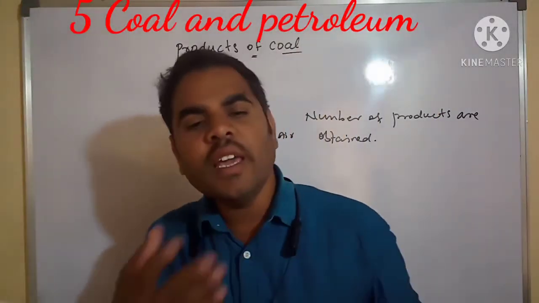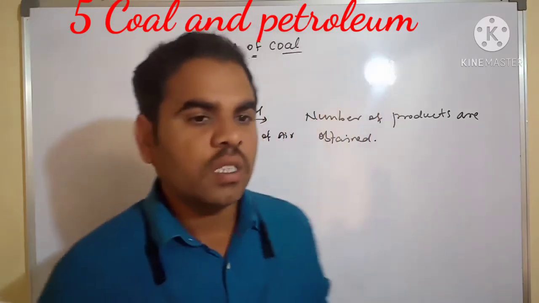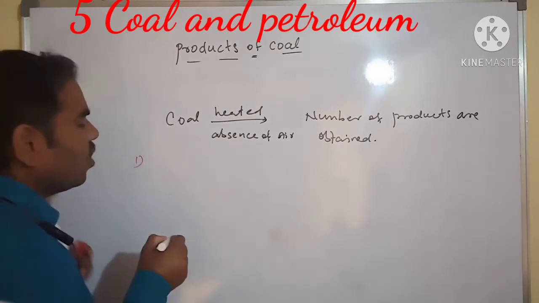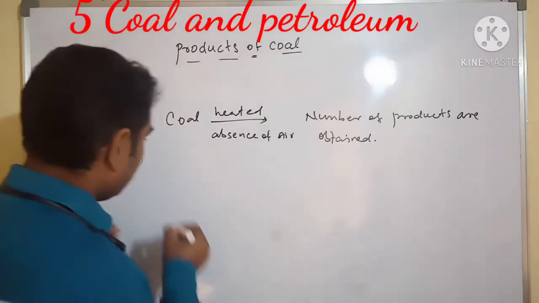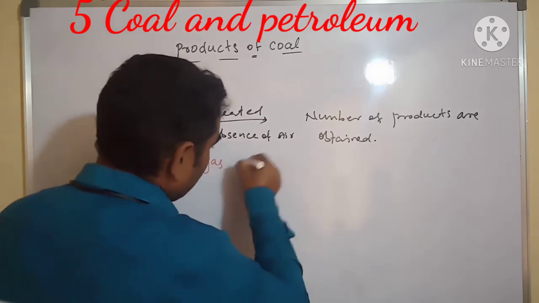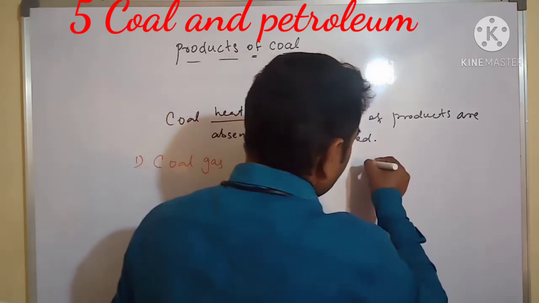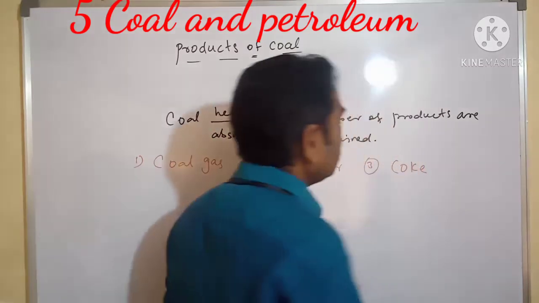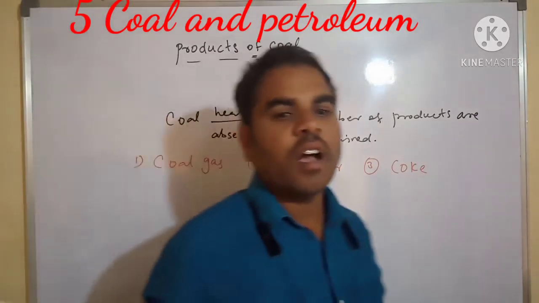Next we see that the products are coal gas, coal tar, and coke. Three types of products are obtained. First, coal gas. Next, coal tar. Third one, coke. These three types of products are obtained.